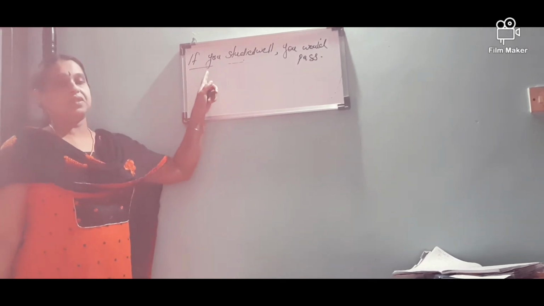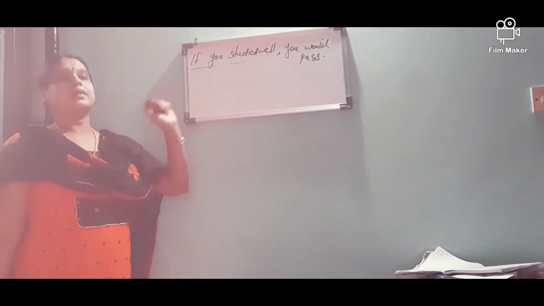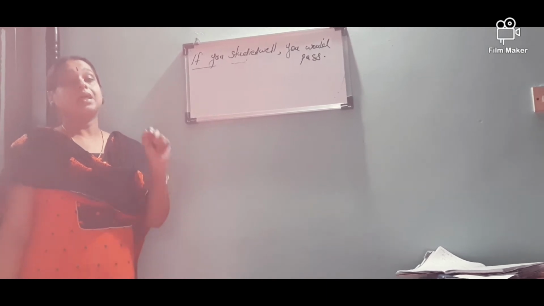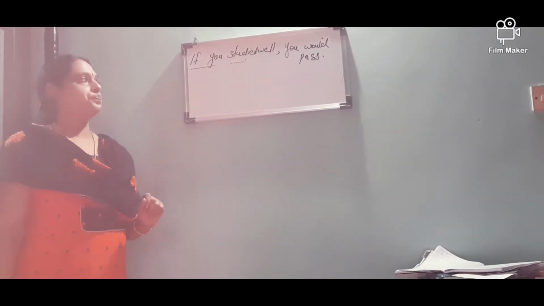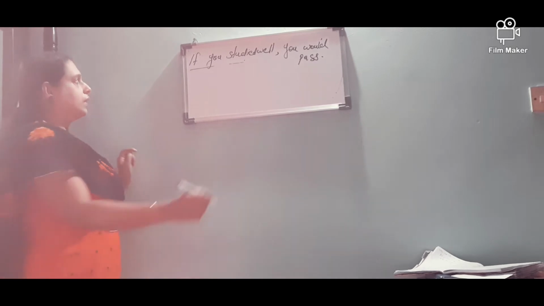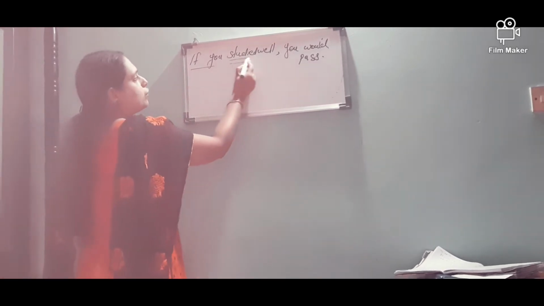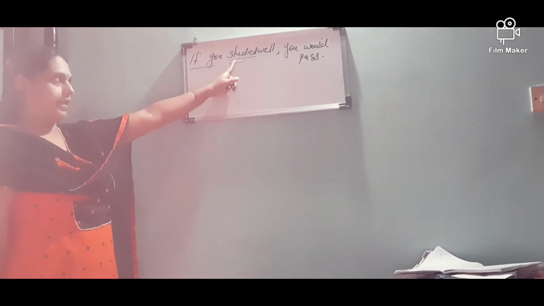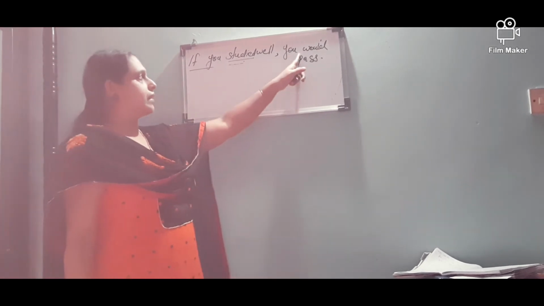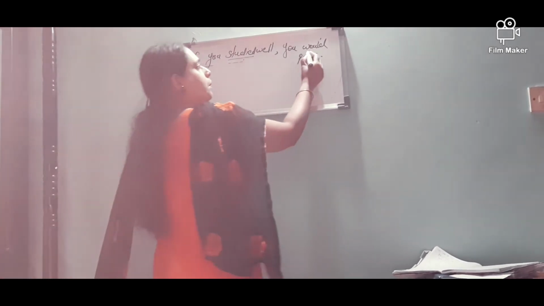Second conditional always expresses imaginary situations, that is improbable situations. Okay. So what will be the rule? Here we used the V2 form of the verb, that is studied. So what did we use here? That means would pass.